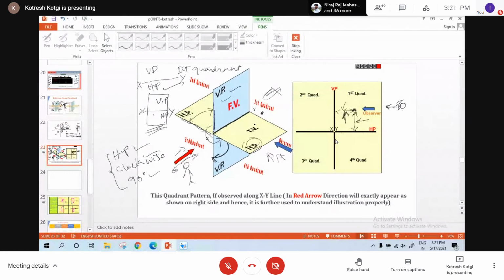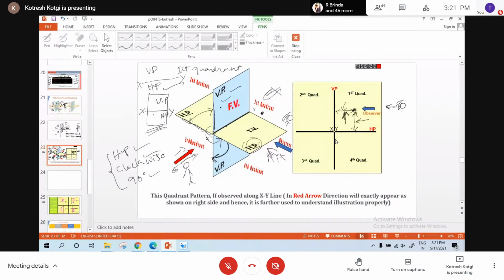Sir, where? What can I see? No, here is the observer. Okay, if it is overlapped, whether I can see VP or HP. Sir, HP. How HP? HP is behind, no? Here is the observer.